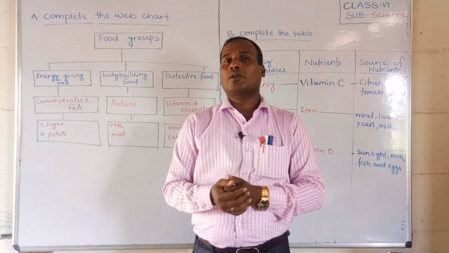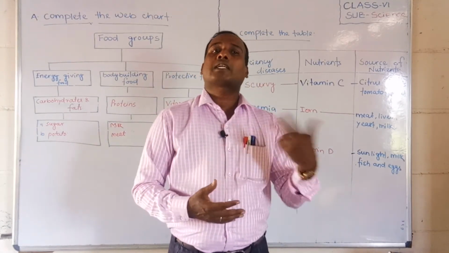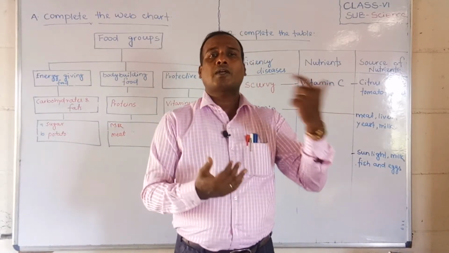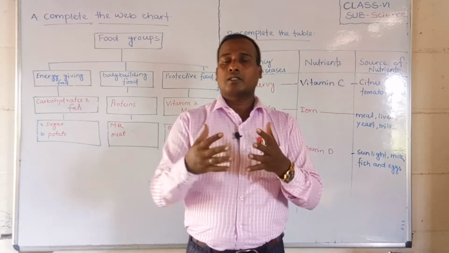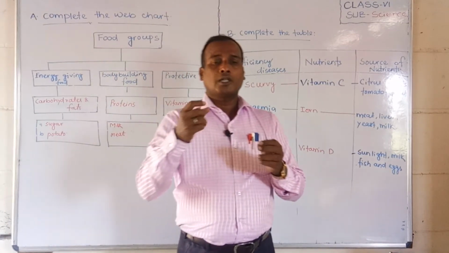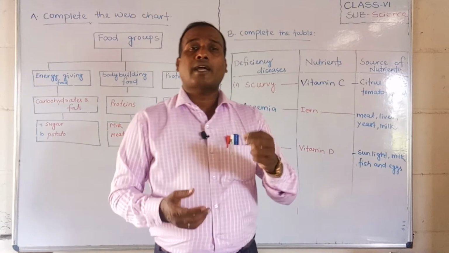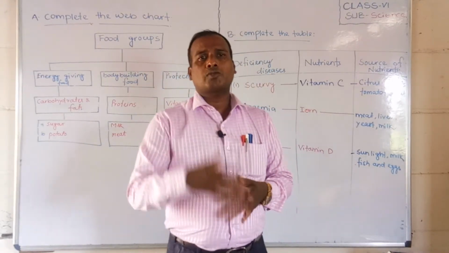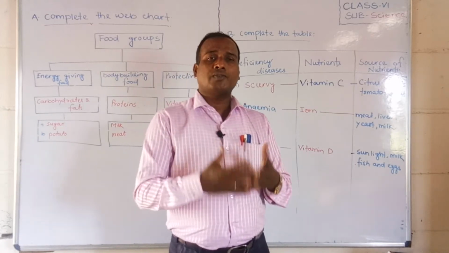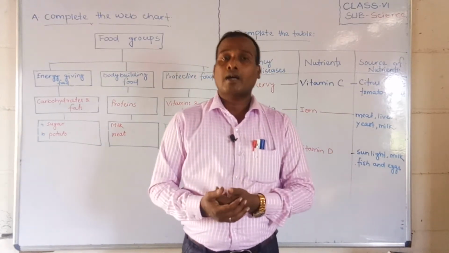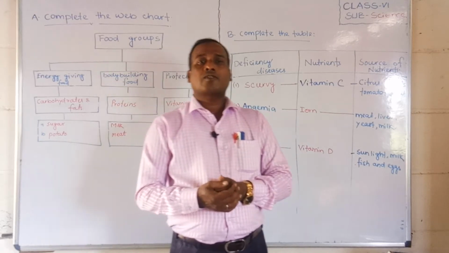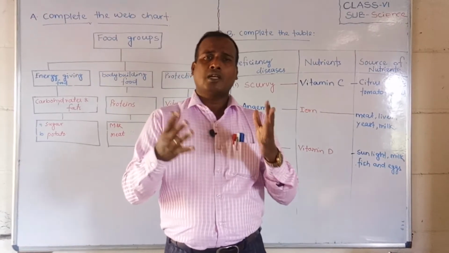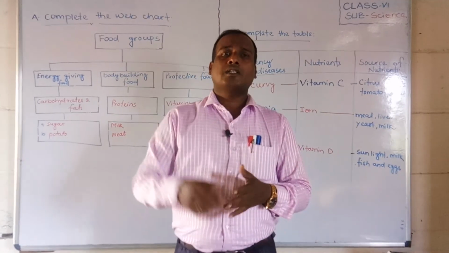For example, if you have a deficiency of vitamin D, you will face rickets. If you have a deficiency of vitamin A, you will face night blindness. If you have a deficiency of a mineral like iron, then you will face anemia, that is the lack of blood. So we need different vitamins and minerals every day in our diet.